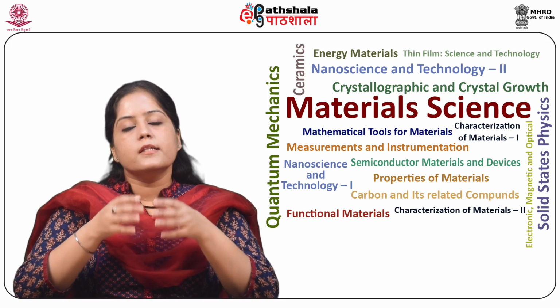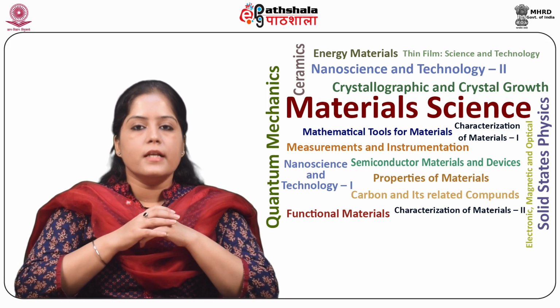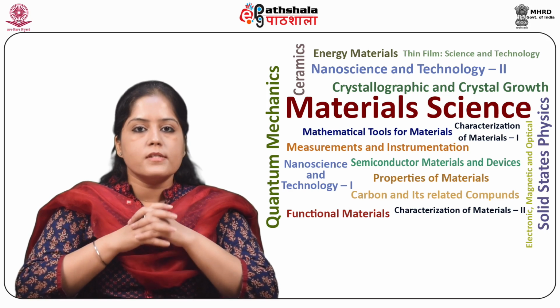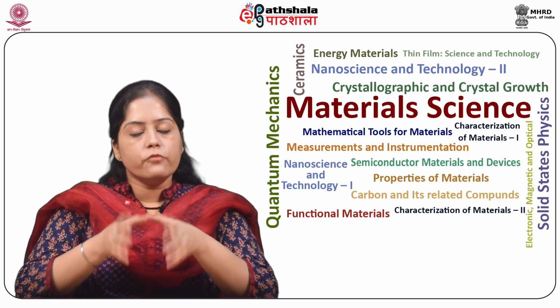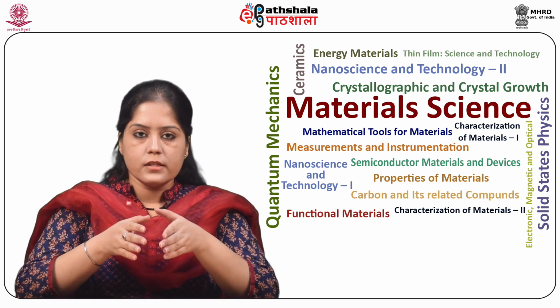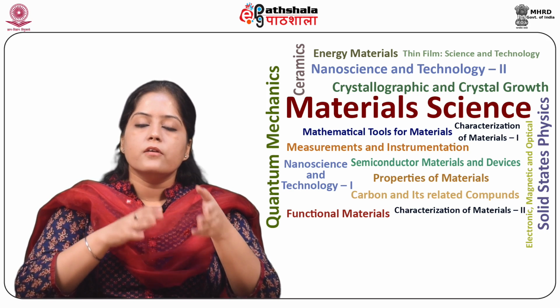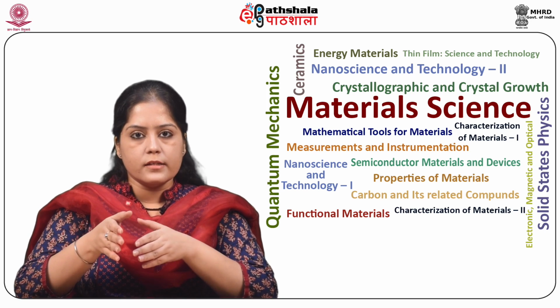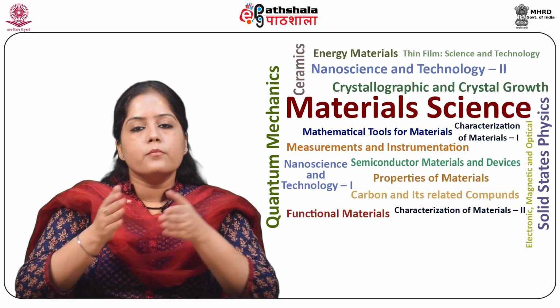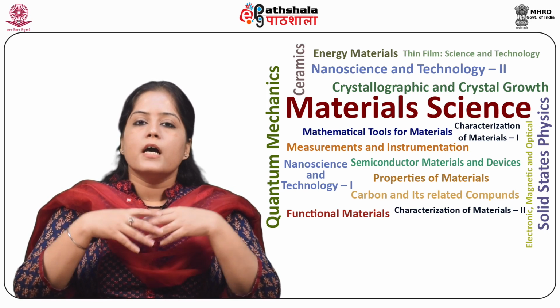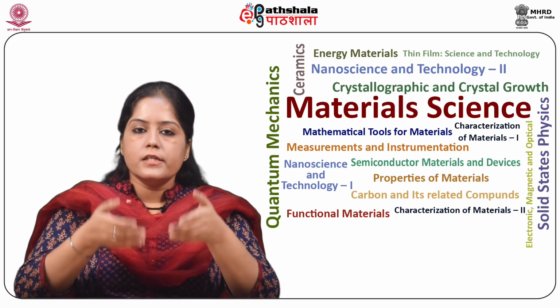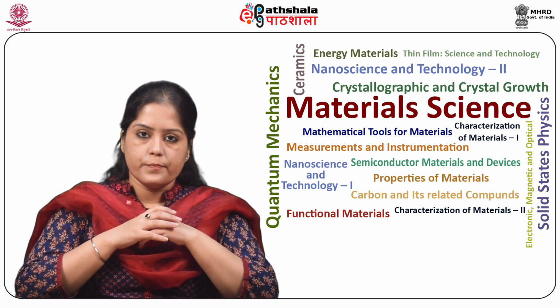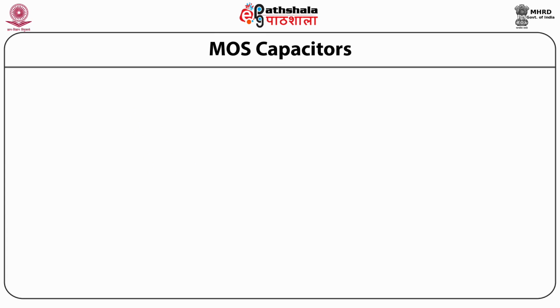Accordingly, the metal or polysilicon electrode of the MOS capacitor will be referred to as the gate, and the oxide will frequently be referred to as the gate oxide to distinguish it from the oxide layers that play other roles in integrated circuits.